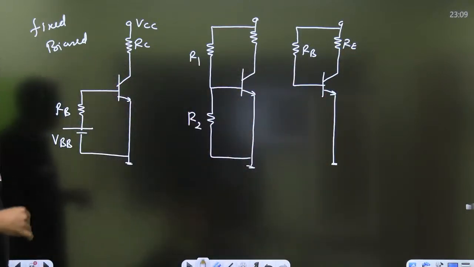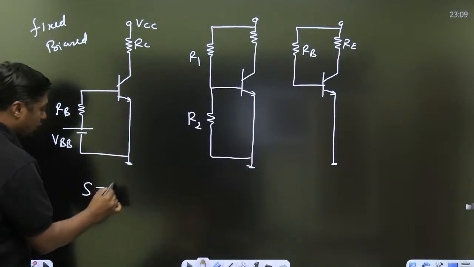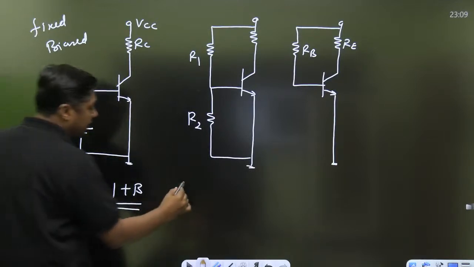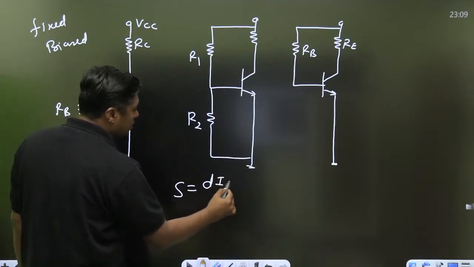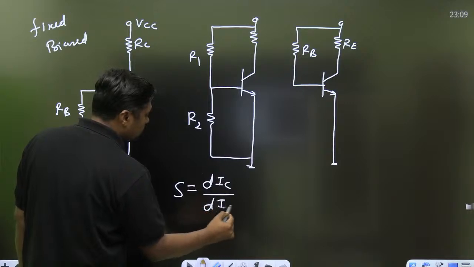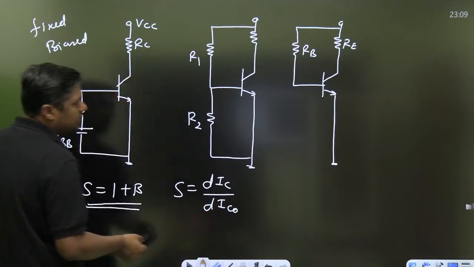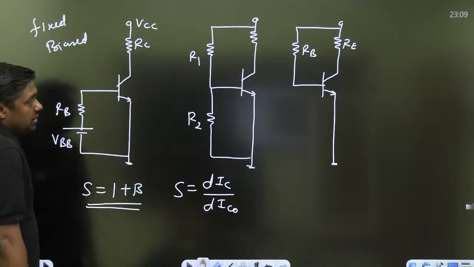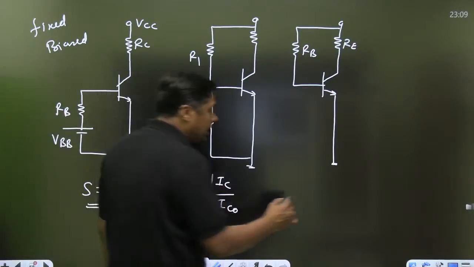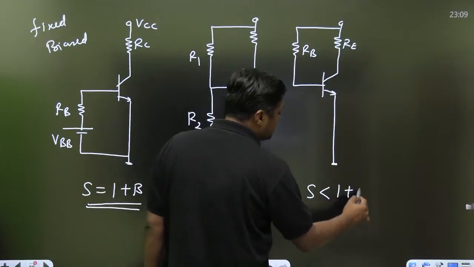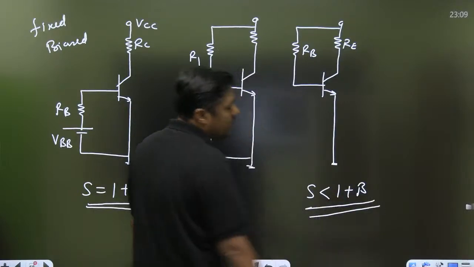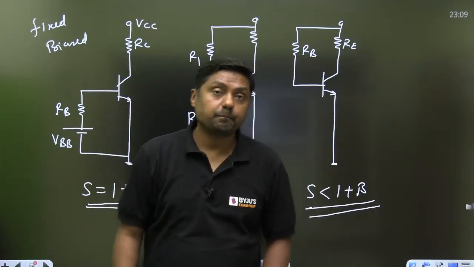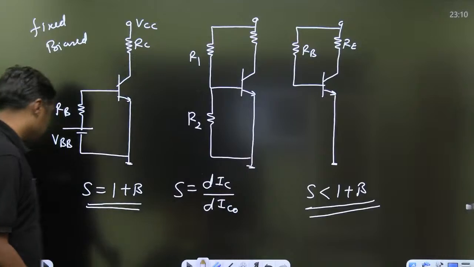There is no negative feedback, and the stability factor for all these circuits is 1 plus beta, very high. As I have already given, the stability factor is the change in IC because of change in ICO, with VBE and beta kept constant. So this is a very high value, right? When we give negative feedback, S will become less than 1 plus beta, and then the circuit is stable. Okay, so that is the formula.